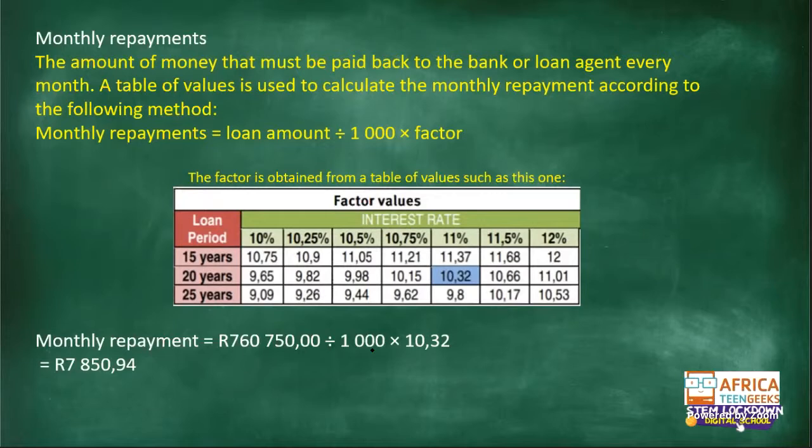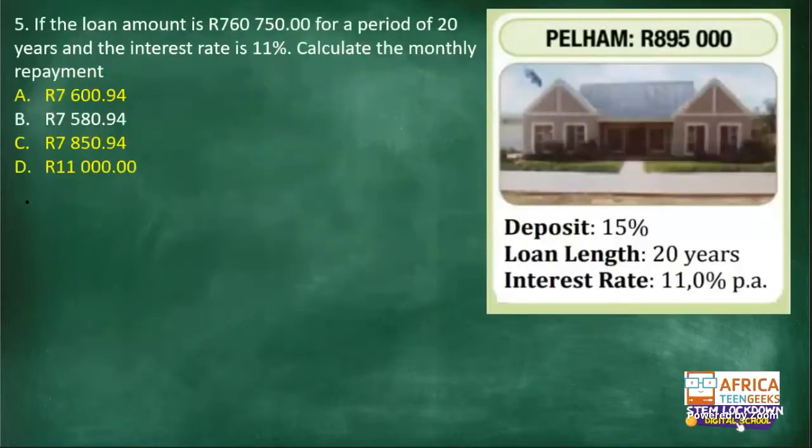What do we know about this loan over here? We know that this loan is at 11% per annum for 20 years. That is why we find 10.32 as the factor. 11% for 20 years, you locate the factor. Luckily for you, it's highlighted here. 10.32. Then you would have found your factor. Then you substitute the loan amount, divide by 1,000, multiply by 10.32. There you have your answer at 7,850 rands 94 cents.